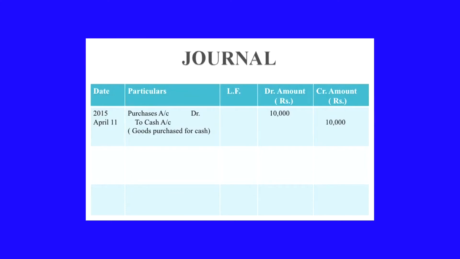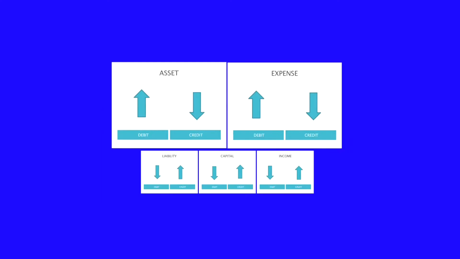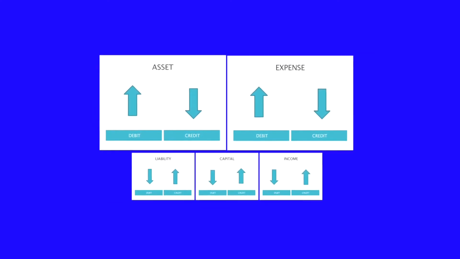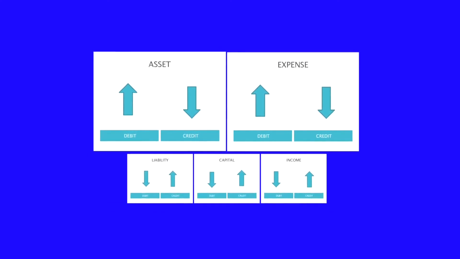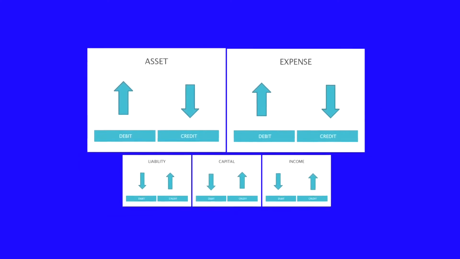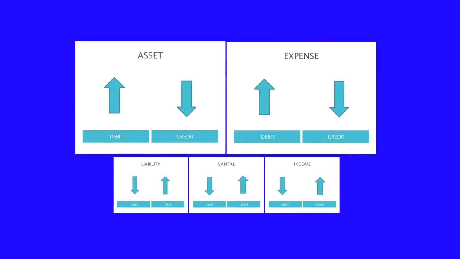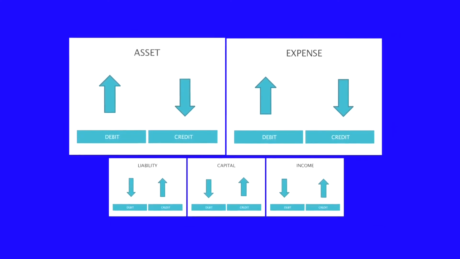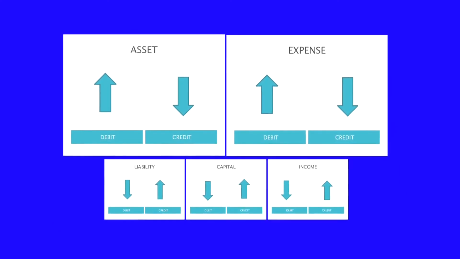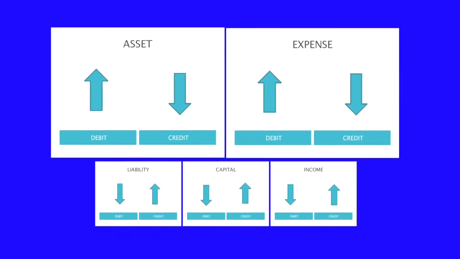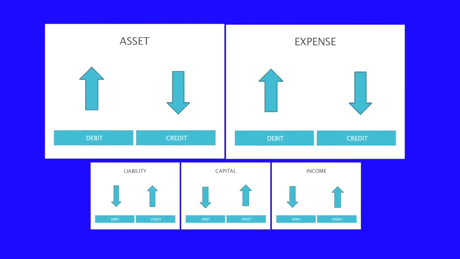Now, let us study the rules once again. It is shown in your PPT. See, liability will be debited when it is decreasing and liability will be credited when it is increasing. Assets will be debited when it is increasing. Assets will be credited when it is decreasing.